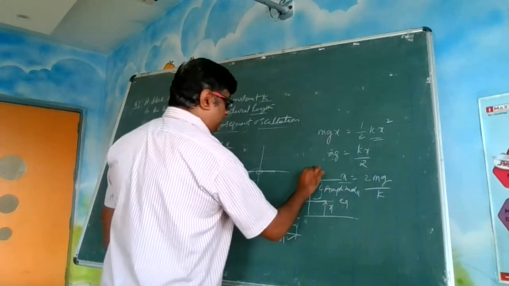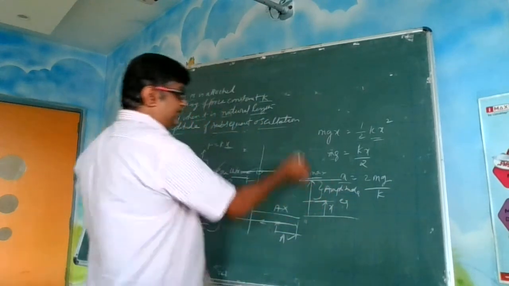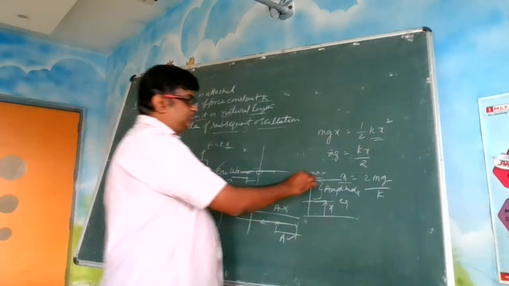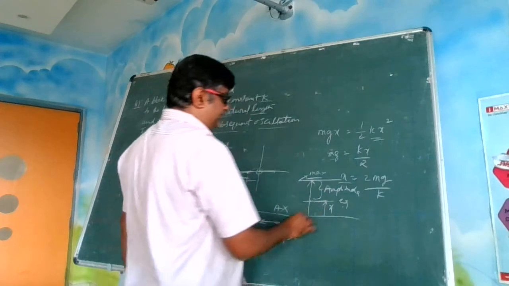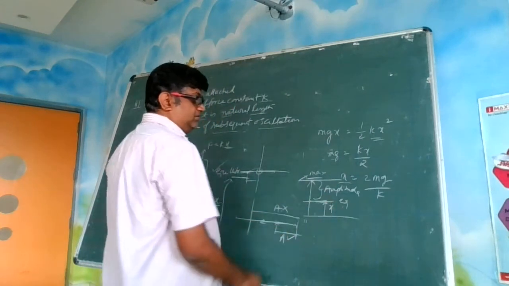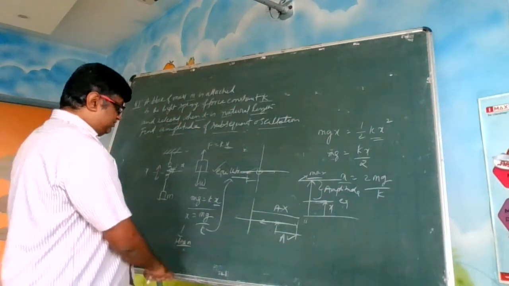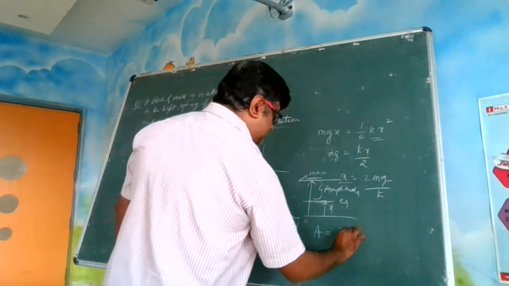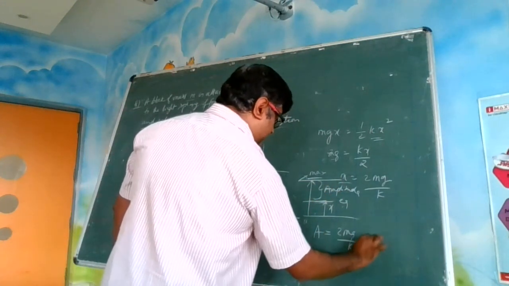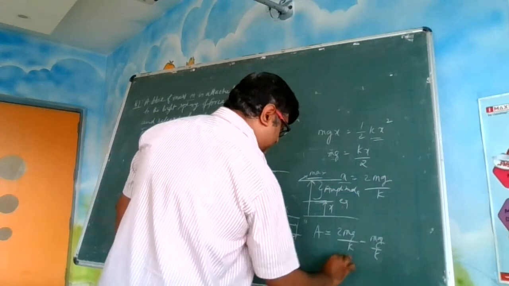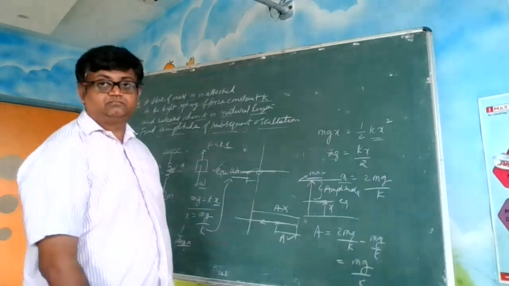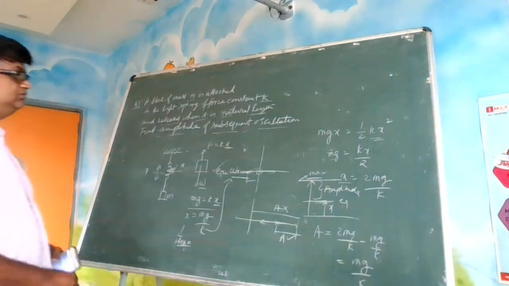This is pertaining to the maximum. Up to here the spring can get displaced. So amplitude should be measured from where? From the mean. So what is your answer then? Your amplitude will be equal to 2 mg by k minus mg by k. It is mg divided by k. Alright? So note down.